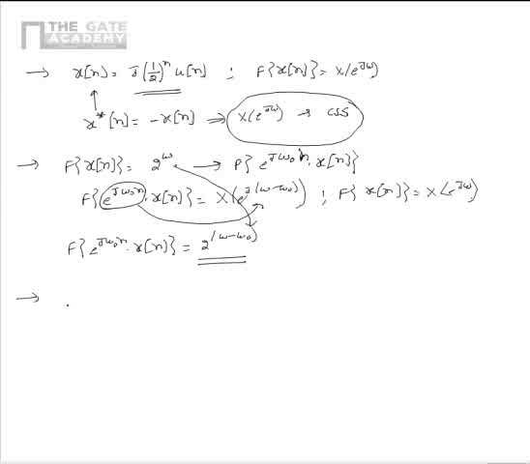Now let us consider another problem. It's given that a signal x(t) is conjugate symmetric. Now we have to comment on the Fourier transform of x(t), or characterize the Fourier transform of x(t) based on some property. It's given that x(t) is conjugate symmetric, so it satisfies the property x*(-t) = x(t).